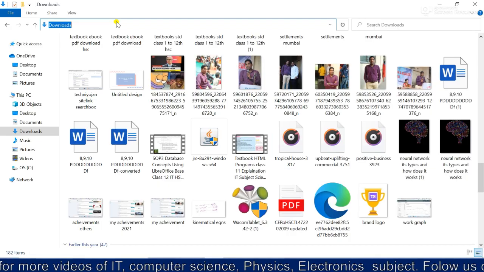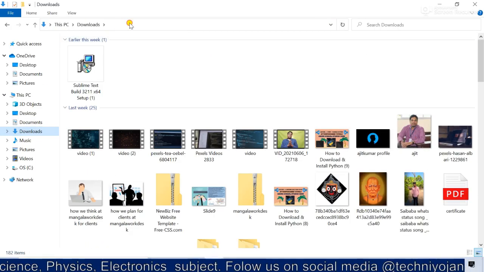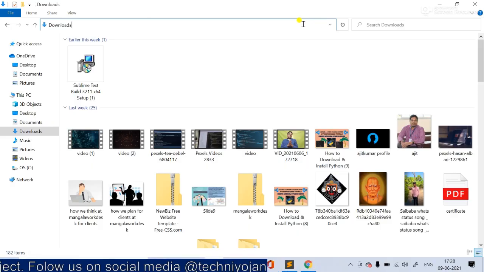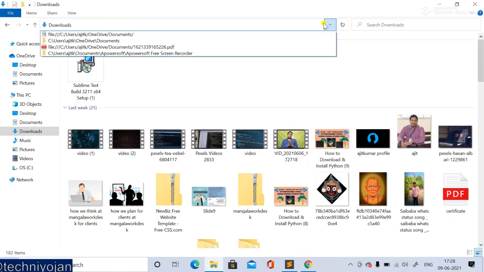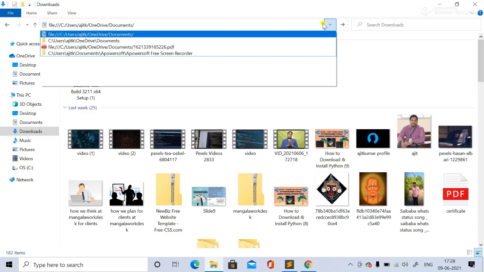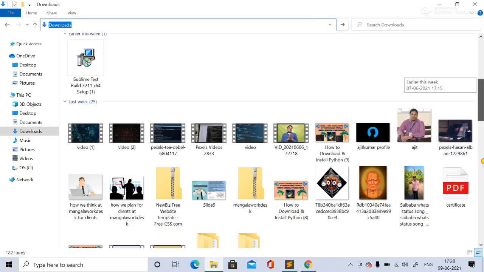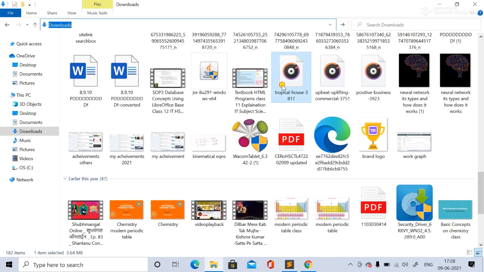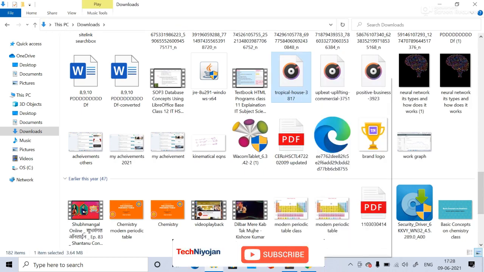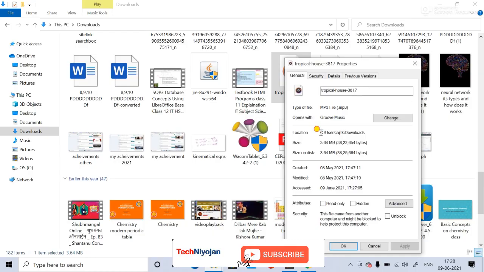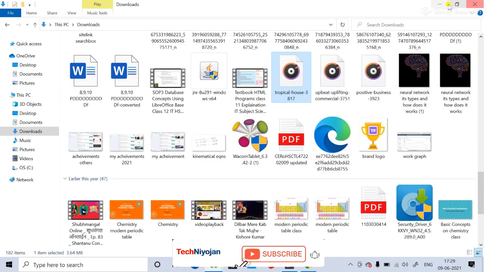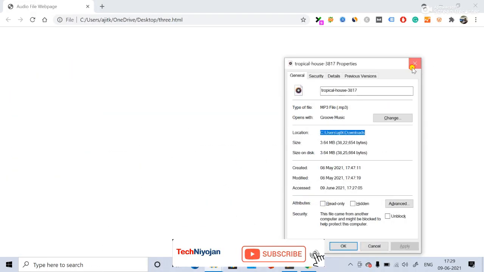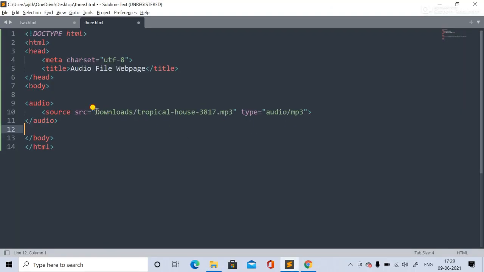Okay, yes, it is inside the downloads, right? So we'll take the path from here. We'll select this, open properties, and see, it shows the full path. You can do it like this as well. So we'll add it like this. Okay, and now it's been done, students.